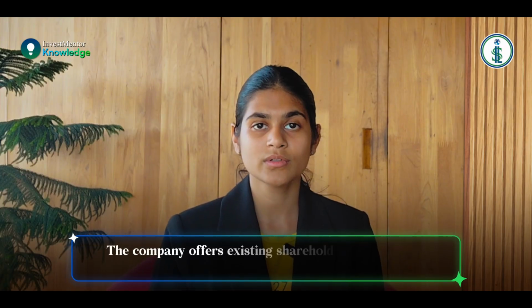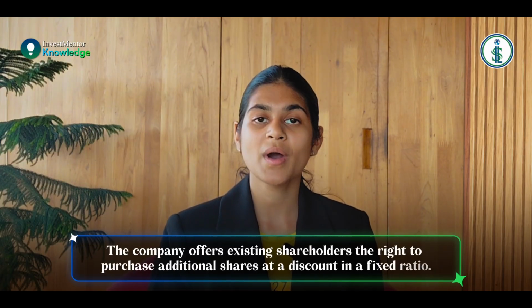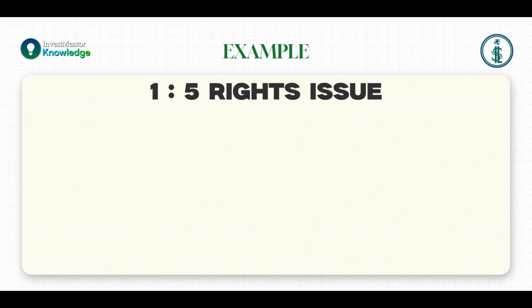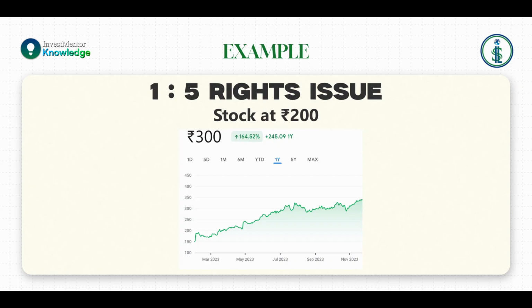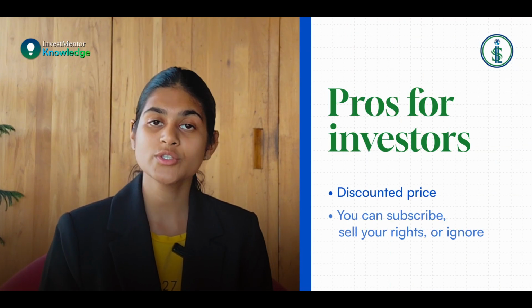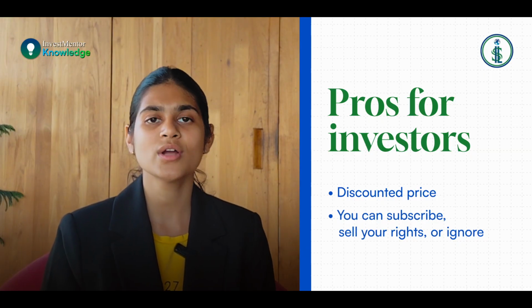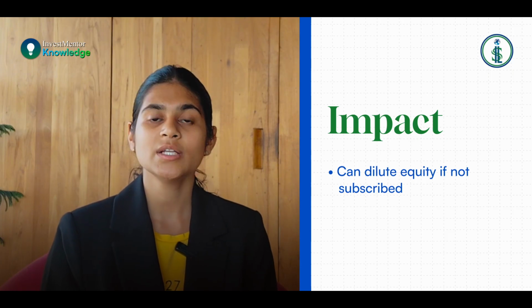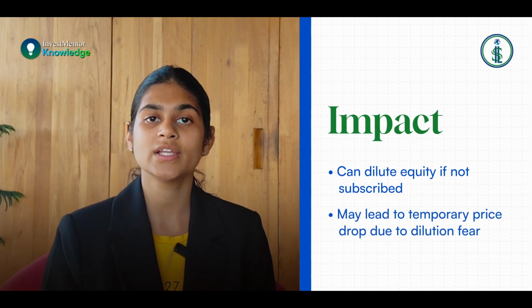Now we'll talk about the rights issue, that is raising money from the existing shareholders. In a rights issue, the company offers the existing shareholders the chance to buy additional shares at a discount in a fixed ratio. For example, 1:5 rights issue at rupees 200 when the stock trades at 300. This is a way to raise capital without going to the public or the banks. Its advantage for the investors is a discounted price. You can choose to subscribe, sell your right, or just ignore it. And its impact is it can dilute equity if not subscribed. It may lead to a temporary price drop due to the dilution fear.